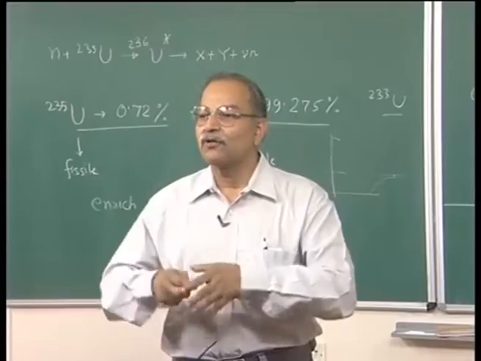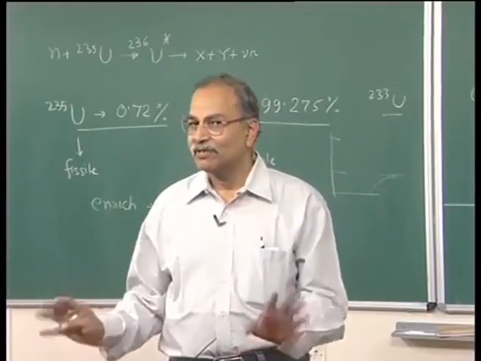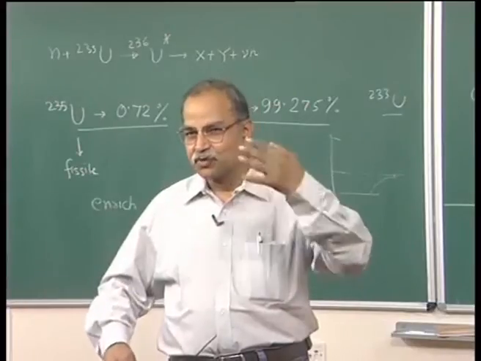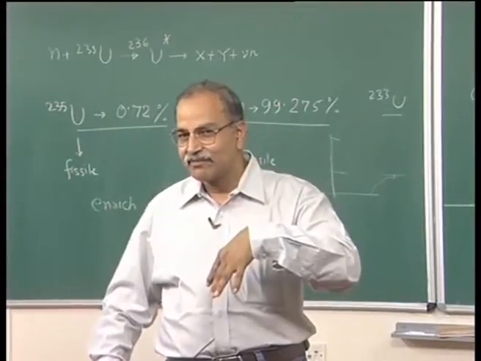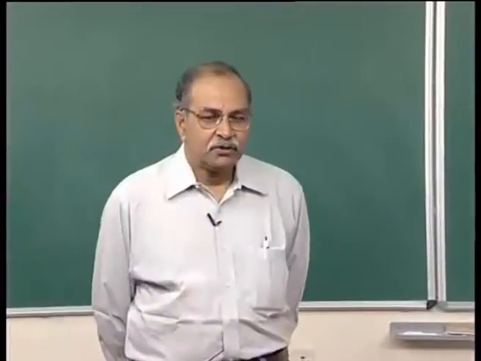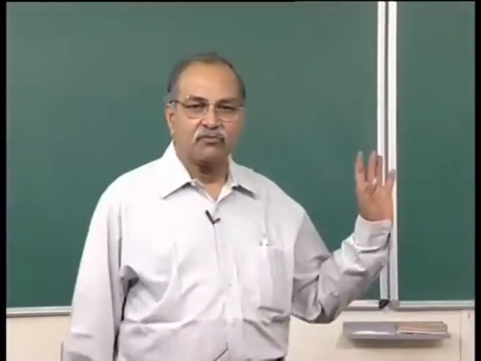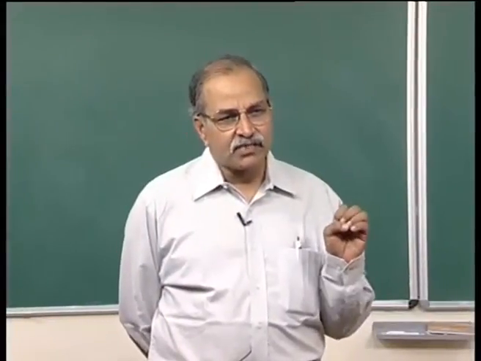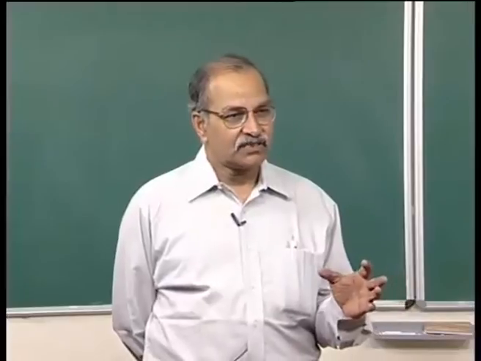So, it is altogether lost from the chain. So, for that moderator material, all these considerations should be there. This should not absorb the neutron, at the same time it should reduce the kinetic energy. Okay, so this is about the moderation.